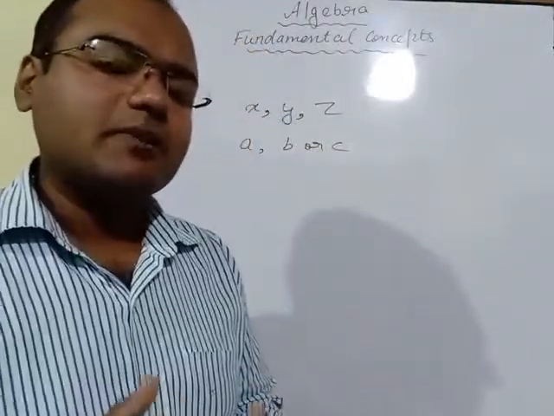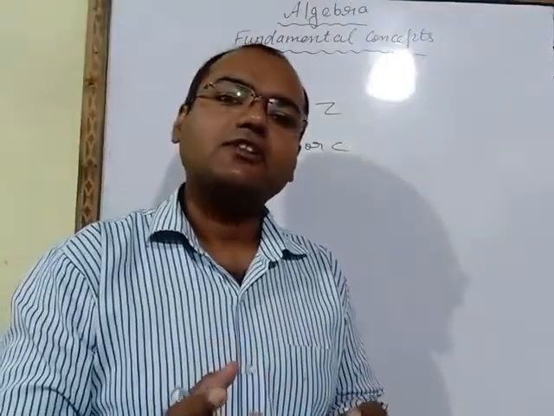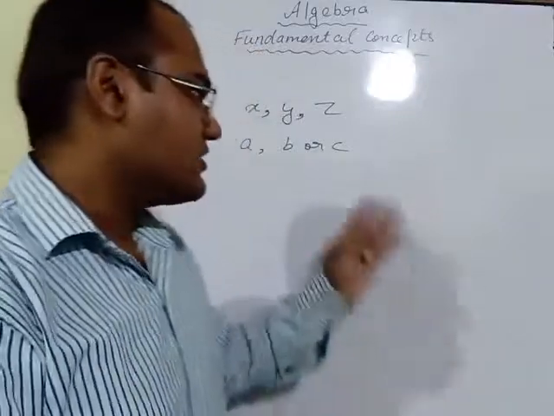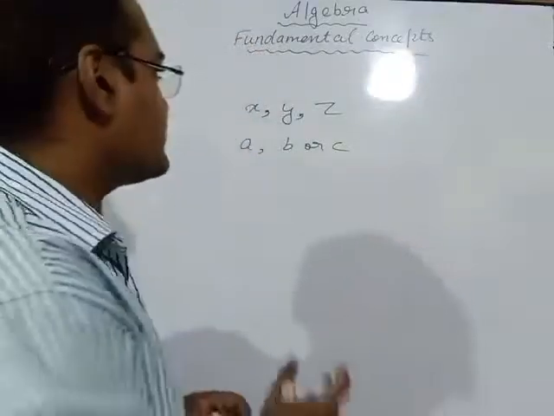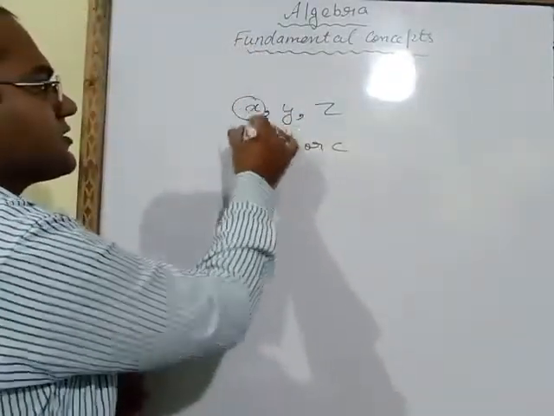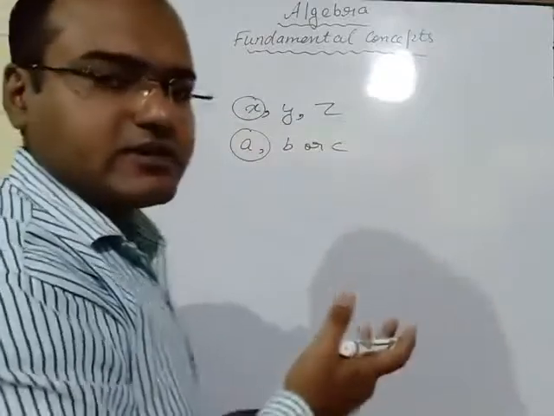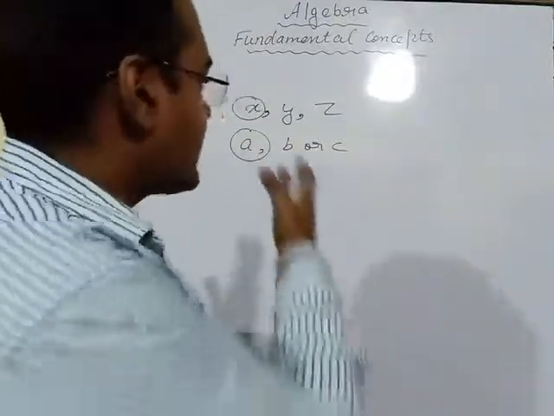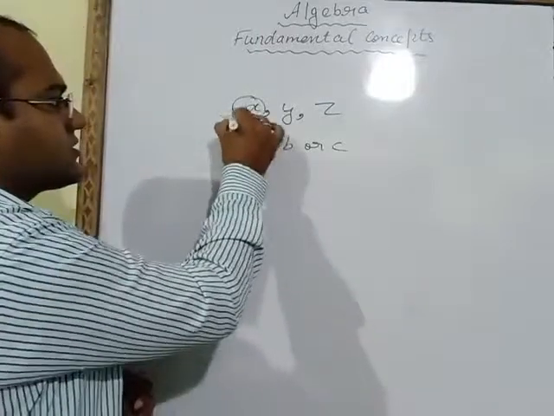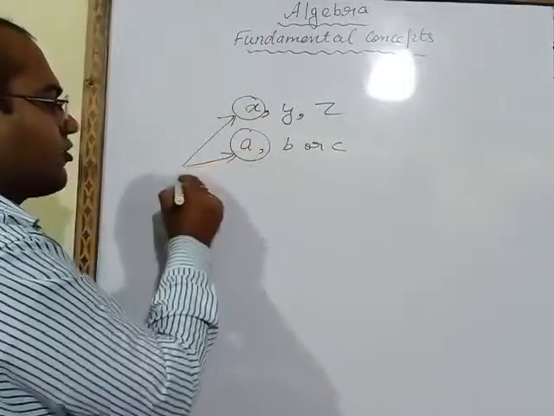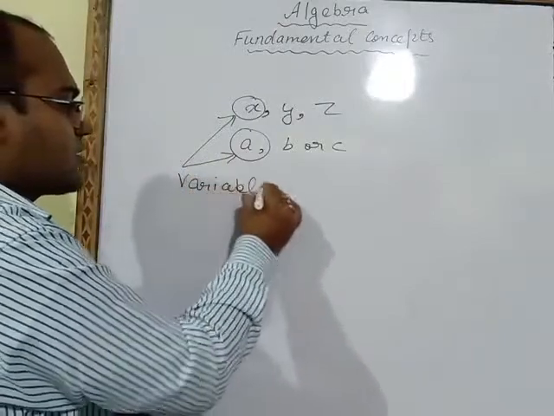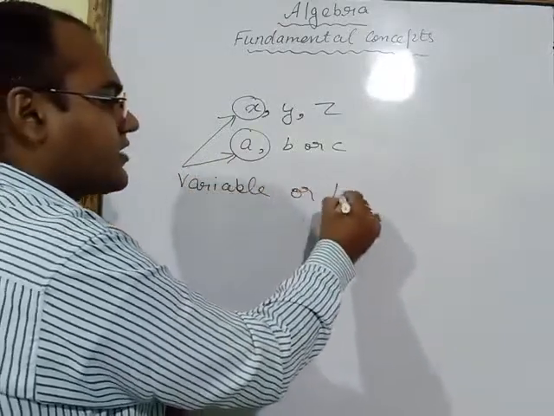These symbols are unknown terms. We don't know the value of these numbers, these alphabets. Such symbols are known as variables, or we can say literals.